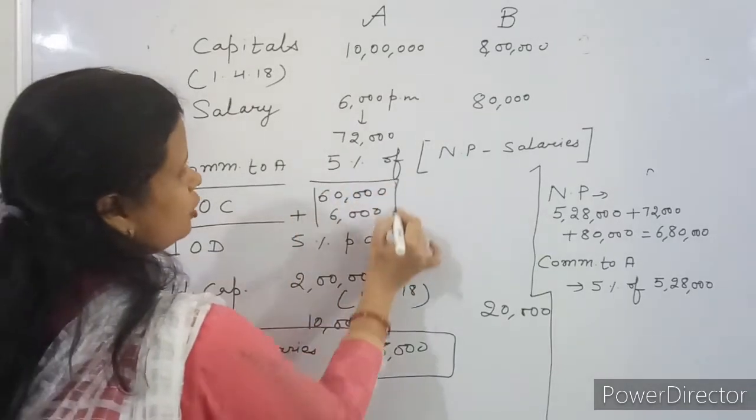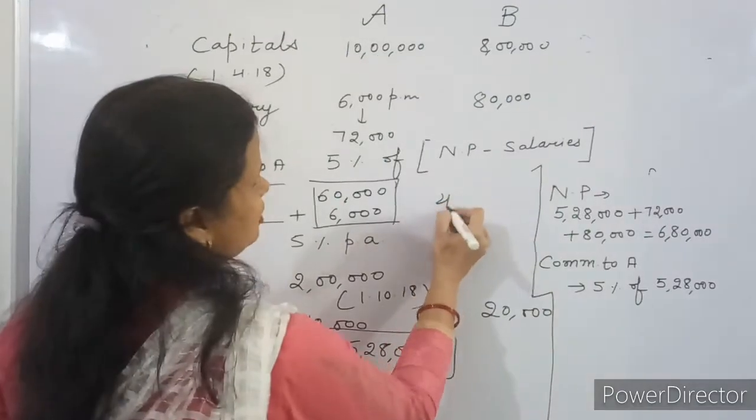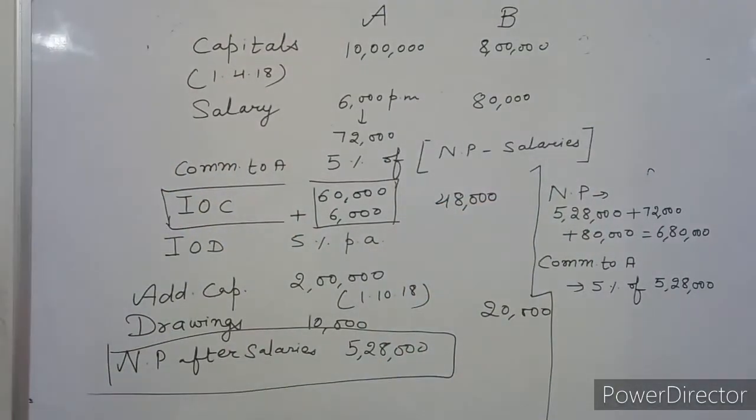Total interest on capital of A is 66,000. In the same way you can calculate for B. It will be 48,000.